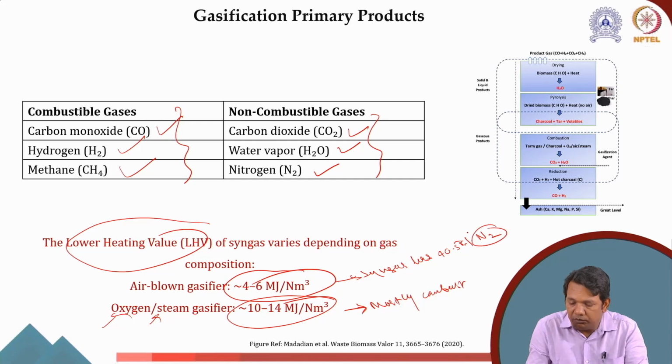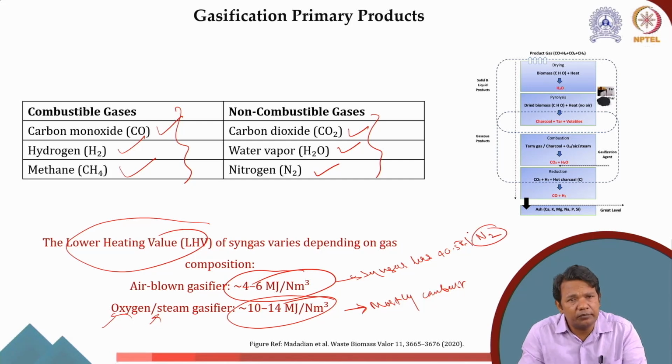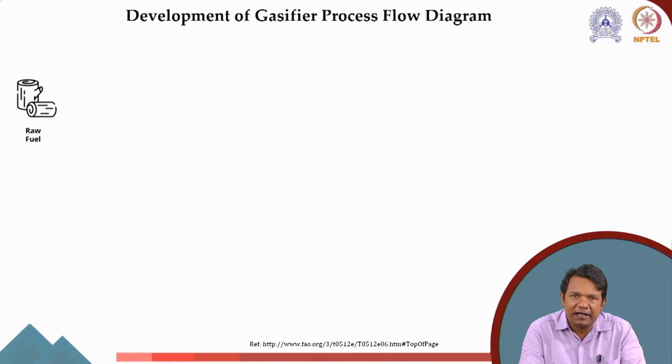This is a non-combustible gas, so it will not contribute to the calorific value or heating value of the gas. So we can see that it is always better to operate a gasifier with steam or oxygen. However, this is a theoretical aspect. The operational challenges can be there, and that has to be worked out.